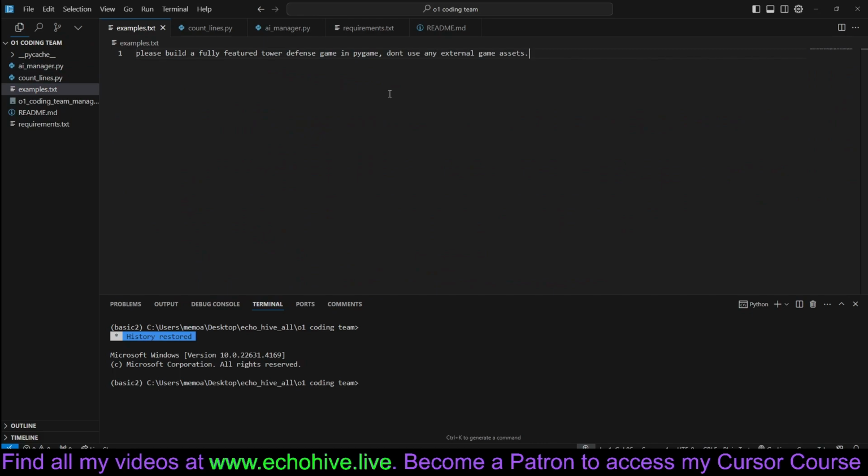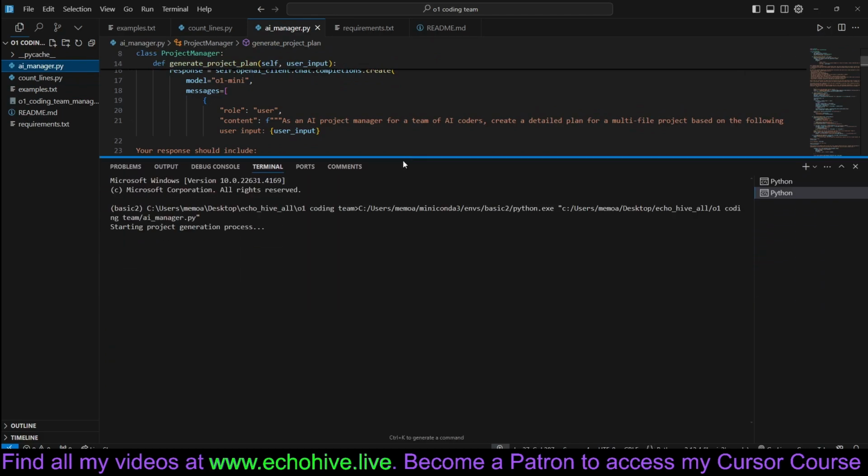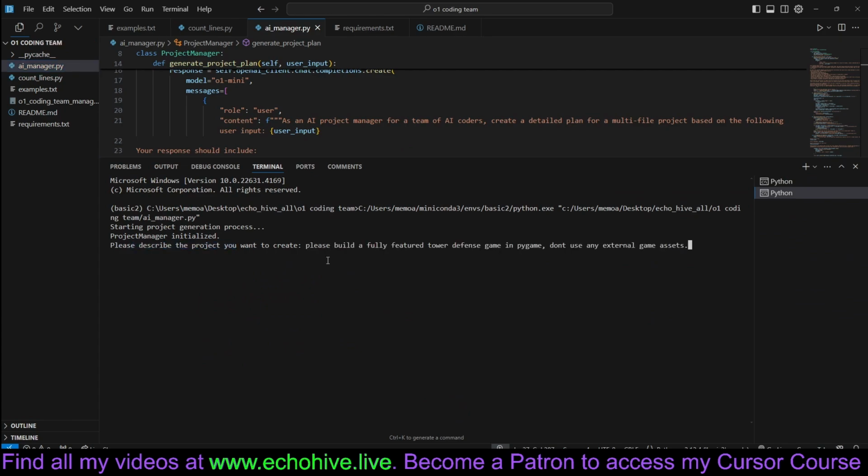Okay, just as an example, let's copy this instruction to build a fully featured tower defense game. And let's run the AI manager. It's going to be initialized. Please describe the project you want to create. We're just going to paste this. Please build a fully featured tower defense game and Pygame. Don't use any external assets. And user input is received. Now it's generating the project plan based on user input. When it's done, we'll be able to see it in our files.